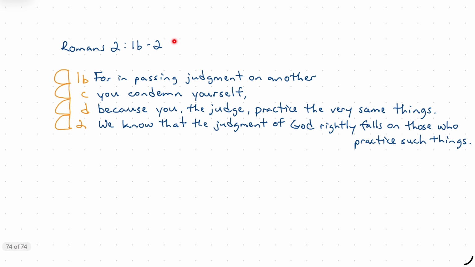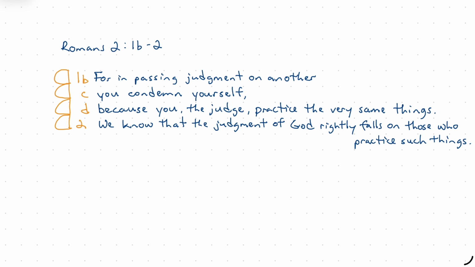In Romans chapter 2, verses 1b through 2, this is a very specific example. For, and that points toward what Paul is arguing for that came before this in chapter 1 through chapter 2, verse 1. For, he says, in passing judgment on another, you condemn yourself, because you, the judge, practice the very same things.